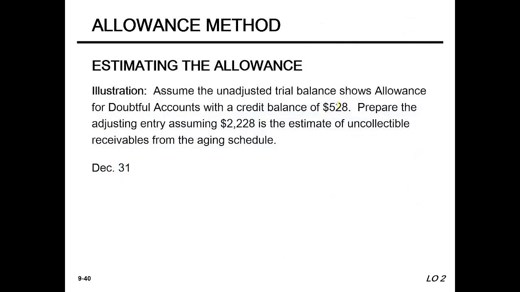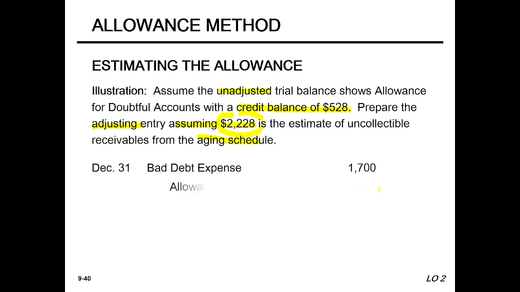Very interesting matter here. Assume that the unadjusted trial balance shows allowance for doubtful accounts with a credit balance, this figure. Prepare the adjusting entries, assume this figure, that's why previously we have got it. 2,228 estimated uncollectible receivable from the aging schedule. That means already a credit balance, this is the unadjusted, and this is what we need to adjust. After adjusting, we are getting this figure.